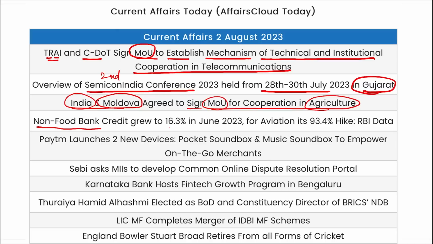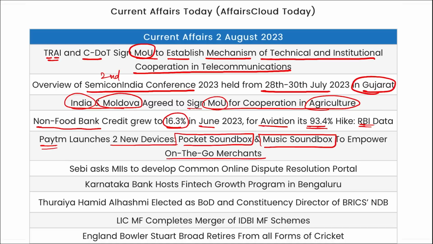Non-food bank credit grew to 16.3% in June. For aviation, it is a 94.3% hike as per the RBI data. Paytm has launched two new devices, that is Pocket Soundbox and Music Soundbox, to empower on-the-go merchants. SEBI has asked MIIs to develop common online dispute resolution portals, and step-by-step guidelines have also been provided on how they should proceed with it.